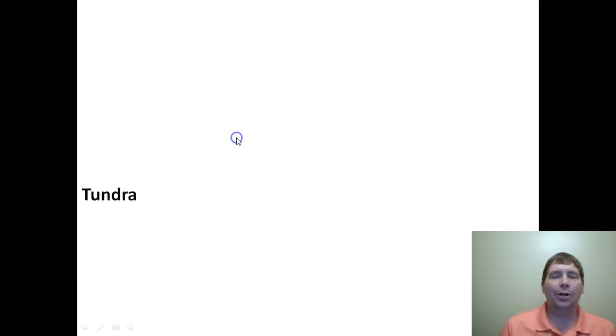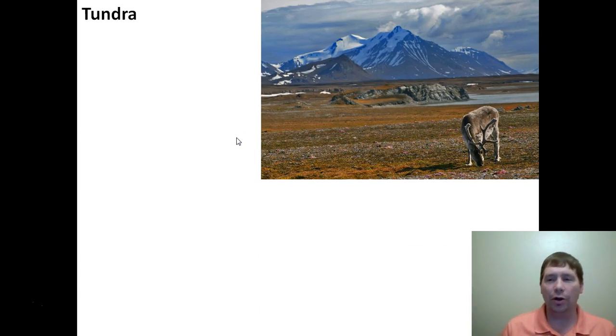Our last biome we need to talk about is the tundra. This is what you find in northern Alaska, northern Canada, and Siberia. This is what the tundra looks like. You can see there's not a whole lot of plants that grow here.